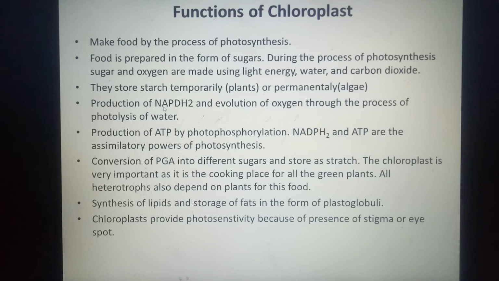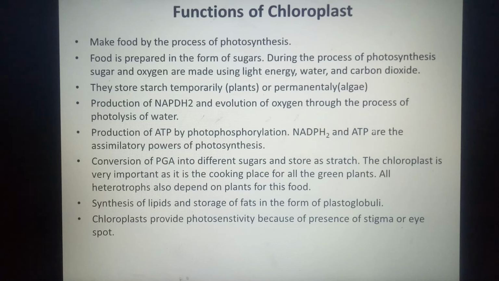Because of the light reaction, NADH2 and oxygen, which is due to the photolysis of water, that all is the role of chloroplast, because that happens at the thylakoid membrane, production of NADH2, evolution of oxygen, and due to the photophosphorylation along with NADH2, ATP is also synthesized.